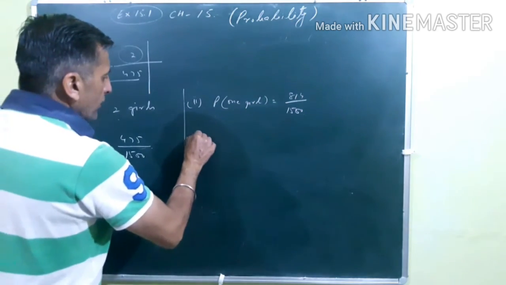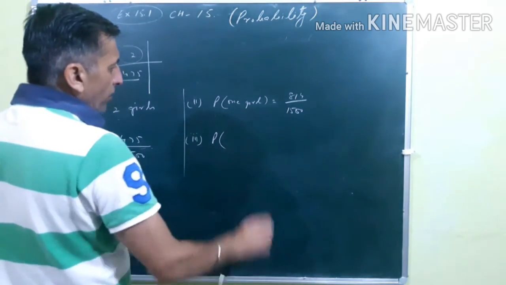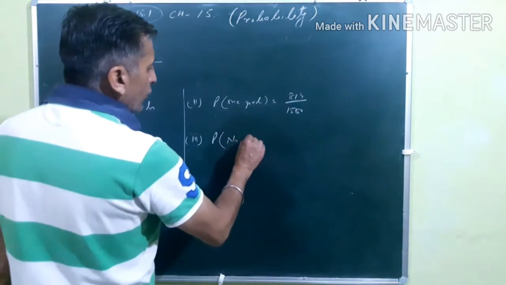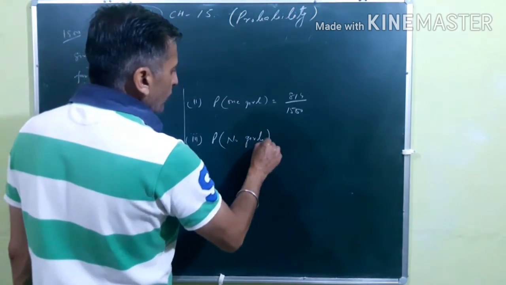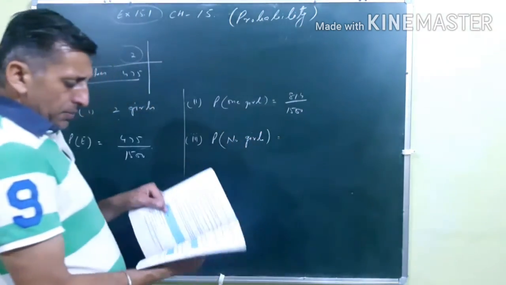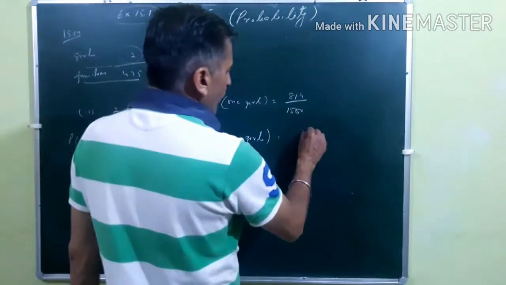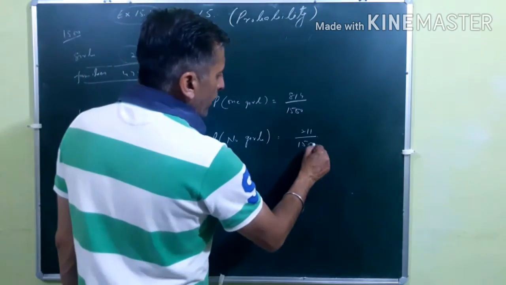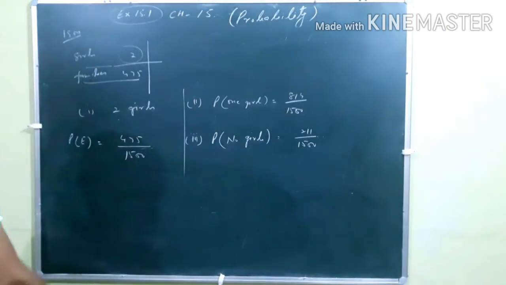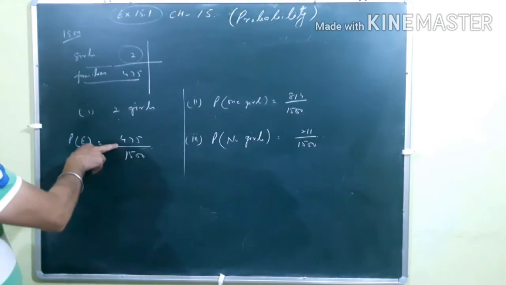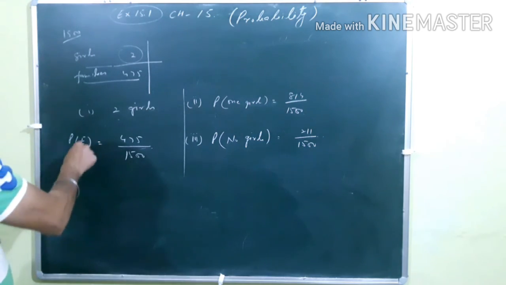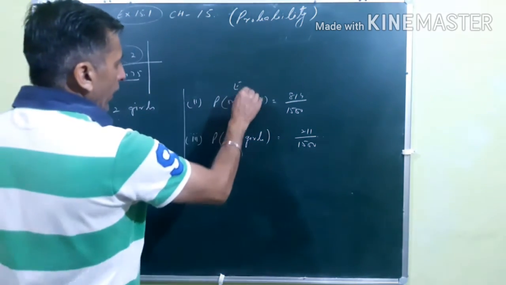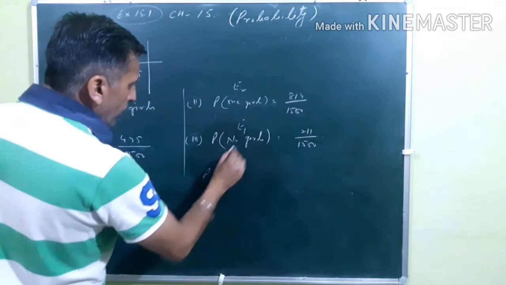In the third part, he said that there is a probability when there is no girl. Maybe some families are there which have no girl. Those families are 211, out of the 1500. Now see, if you want to add these 3, suppose this is your E1, this is your E2 and this is your E3.